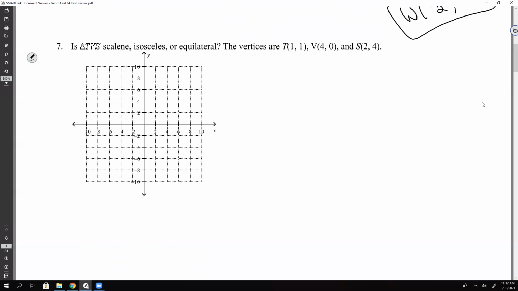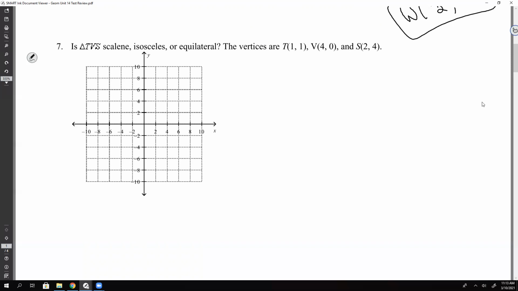Now let me give you a warning, okay? Y'all see these graphs, yes? What are they counting by? By 2, okay? Now on the test, we were nice and we put the graphs to count by 1s, okay? So on the academic test, they're counting by 1s. So you have to pay a little bit more attention on the counting on here, because you see like T is at 1, 1, yes? It's not gonna be on a perfect grid line, okay? So we're gonna work through it together.